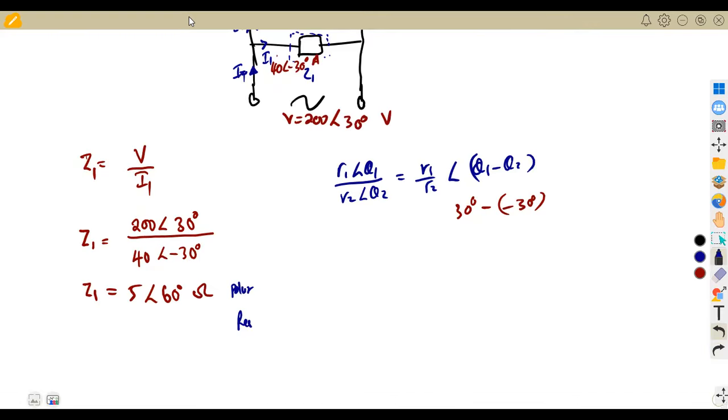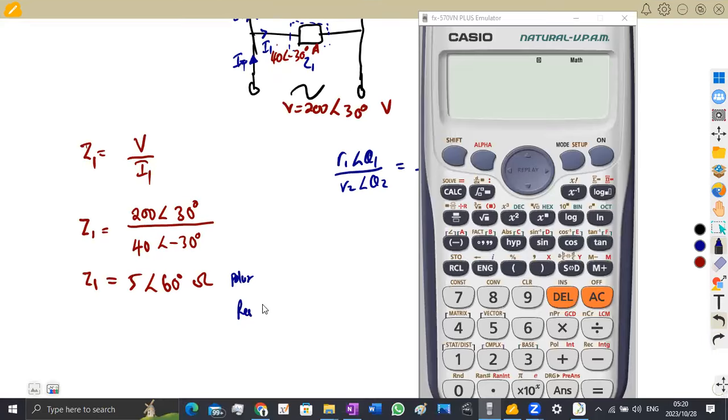All right, so we want to change to rectangular form. So this will be shift, then the rectangular form, which is a negative there. Then we have our value. Just press these values as they are, 5 followed by 60. So it's 5, then separate this 5 from 60 degrees. That will be a shift, use this comma. So that's 60 degrees in this case. All right, so this must give us the value in rectangular form.